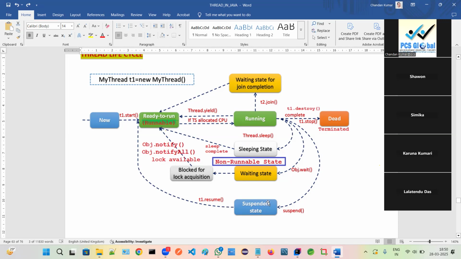So these are the states of the thread life cycle, from start to end. In the meanwhile, many things are happening, right? We are born, we live our life, and at the end, at the old stage, we are terminated.